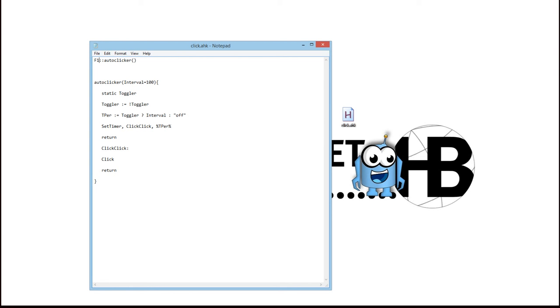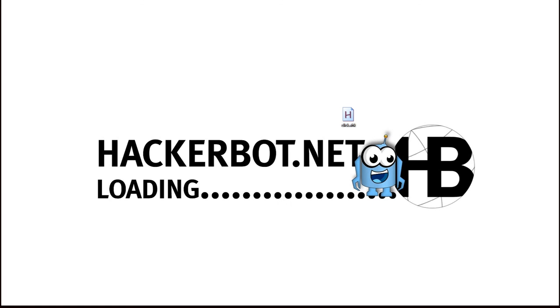There's also an interval. This is in milliseconds. So if you have it at 100 milliseconds, that means it's 10 clicks per second, obviously. Now, if you were to set this to 50, that would be 20 clicks per second. I don't know whether there's actually an upper limit, but I wouldn't go too fast. I think 1 millisecond would definitely not be useful in most cases because usually applications aren't actually able to register that many clicks.